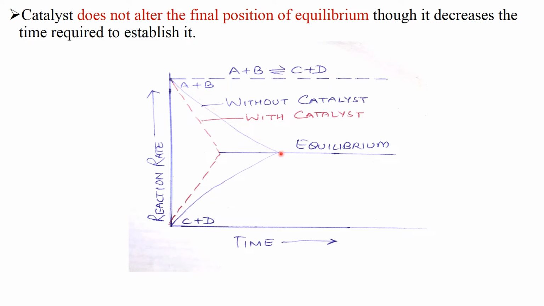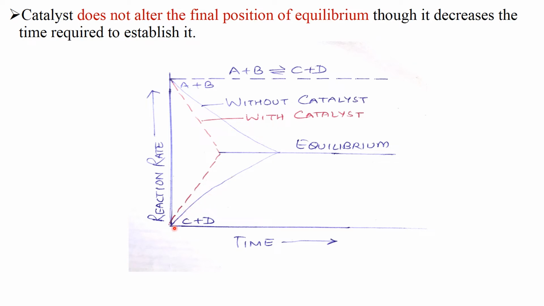One is this one with blue ink, and another is this curve which is given by red ink, written over here with catalyst, and with blue ink written without catalyst. So initially the concentration of A and B is maximum, and with time their concentration goes on decreasing until the equilibrium is reached.